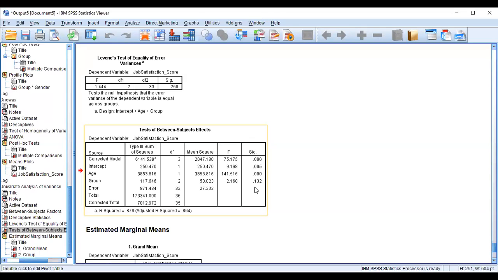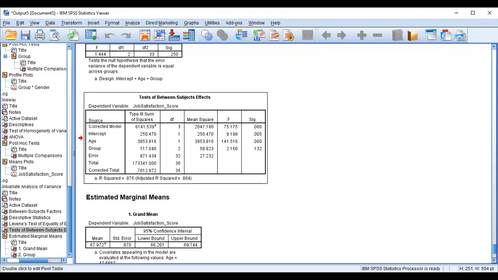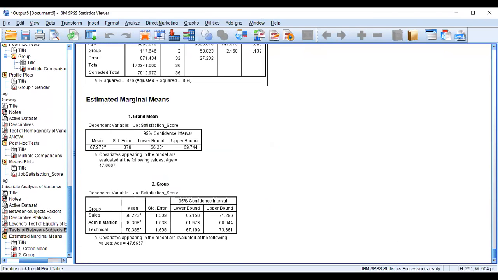So when we adjust for age, we get evidence that there is no significant difference among the three. So this ANCOVA proves that there is no significant difference among the three groups when we adjust for age. That is the conclusion. Okay, so this is one example. Another example, let us take.